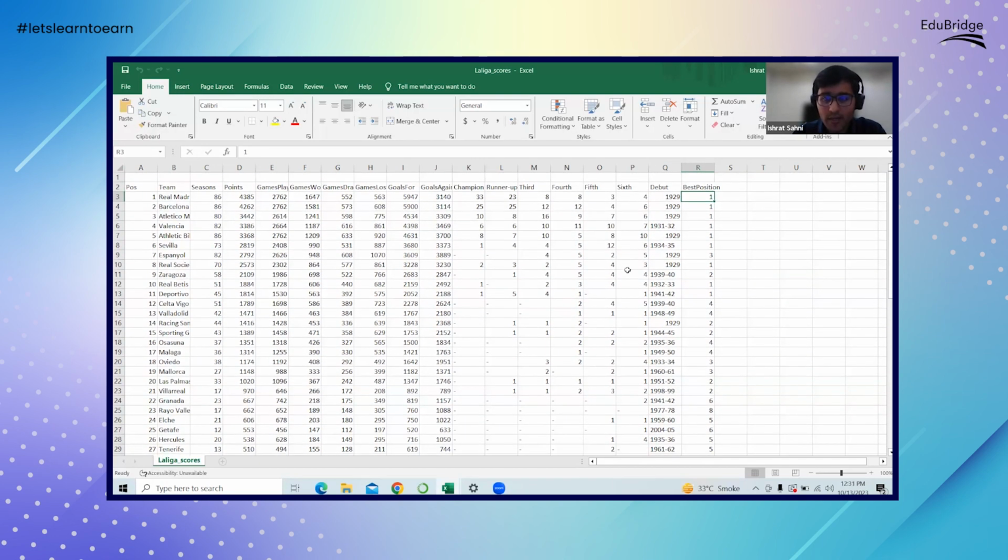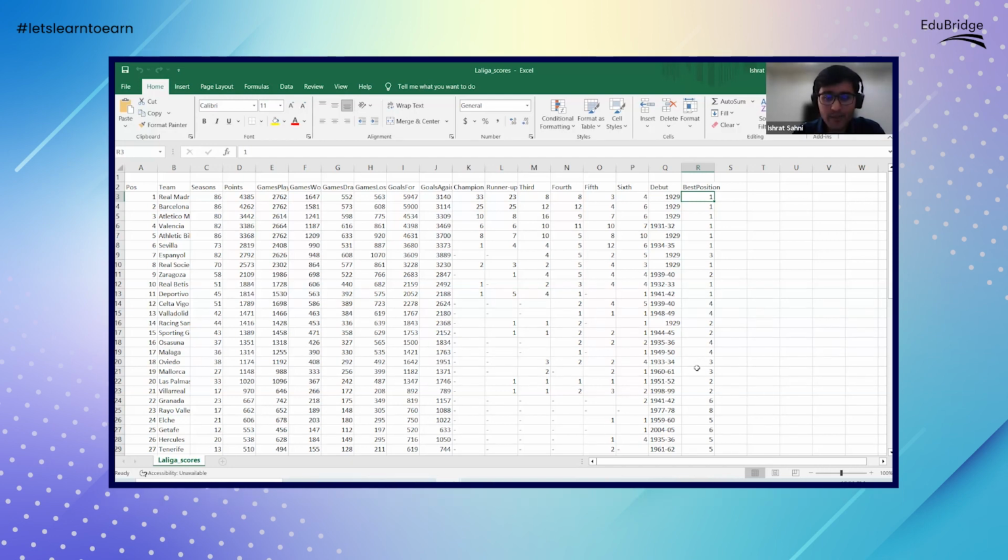Now, by looking at the data, the first thing we have to do is try to clean the data and make sure that it is ready for analysis. By looking at the data, what are a few things that we can do to clean the data to make it better for analysis? Any particular column, any variable that you think doesn't have the values that it should have? Yeah, so you'll observe that a lot of the columns after K have a lot of dashes